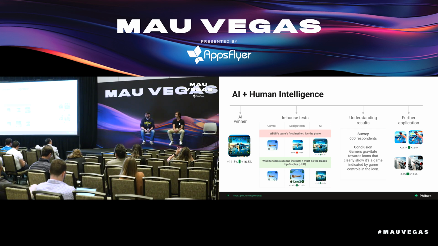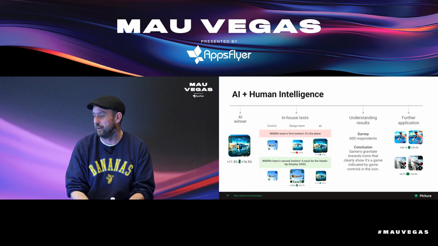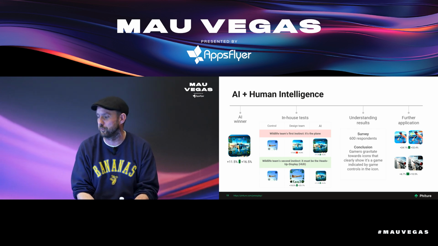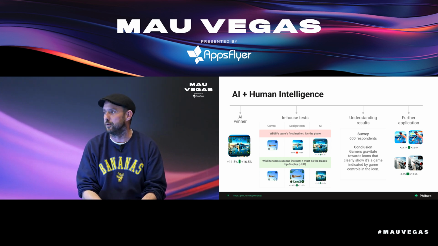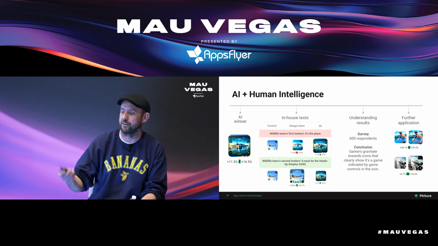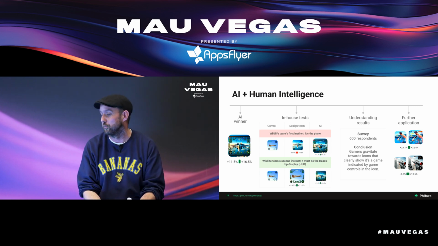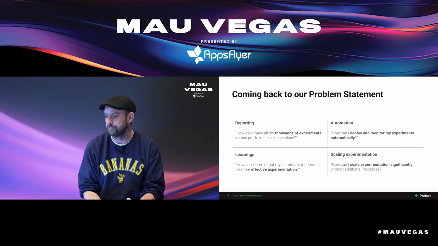Yeah, and I really absolutely love how the wildlife team was picking up on these AI results, and then there's a design team going over, also trying to beautify the icon, getting more learnings from it via the survey, and then really bringing this to the rest of their portfolio as well. I think that's a really nice way of how AI and human interaction can evolve and allow for more time to actually go deeper on things like surveying your users, which I found pretty ingenious, around why they actually gravitated towards this icon.